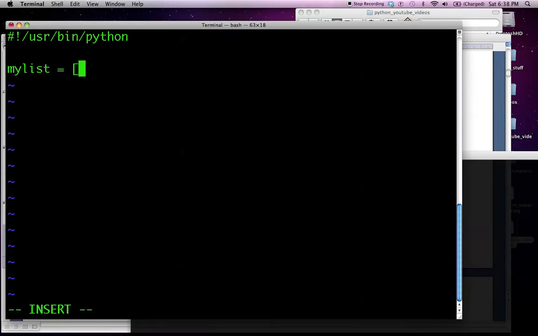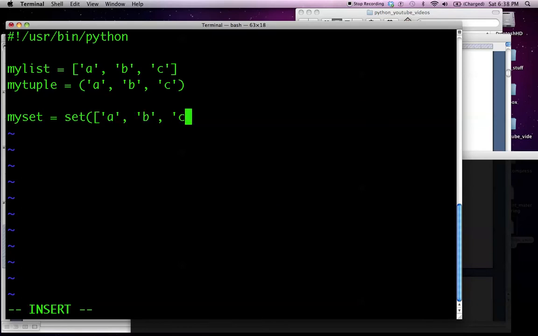We can construct a list this way. We can construct a tuple this way. But if we want to construct a set, we have to use the set function. And even then, we have to pass it some other form of sequence. For example, we could pass it a list in situ, literally in the argument, or we could even pass an existing list that is labeled to a set. And what we'll get back then is a set.